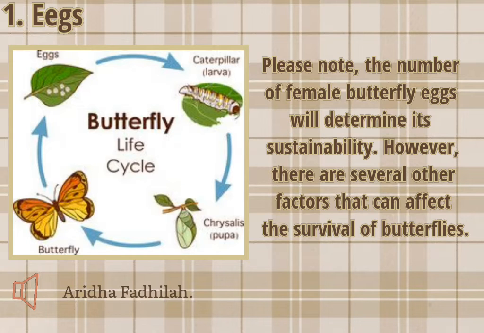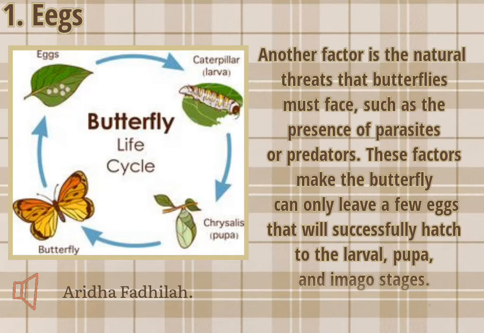However, there are several other factors that can affect the survival of butterflies. Another factor is the natural threats that butterflies must face, such as the presence of parasites or predators. This factor means the butterfly can only leave a few eggs that will successfully hatch to the larval, pupa, and